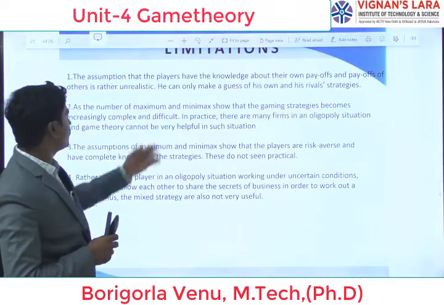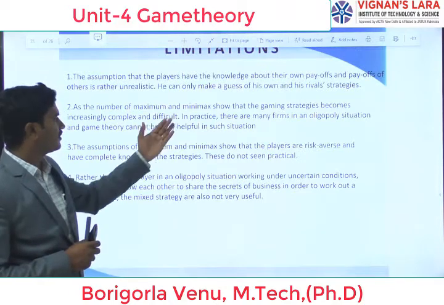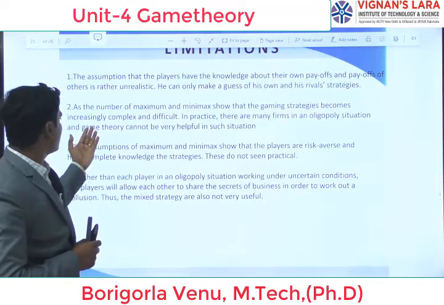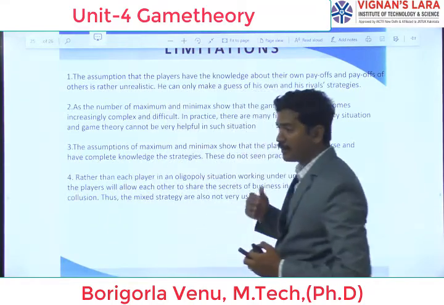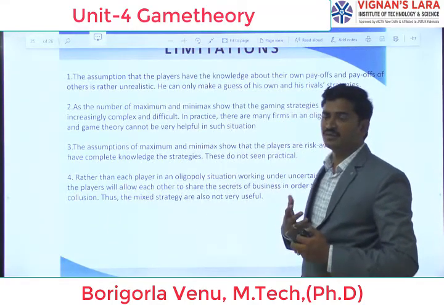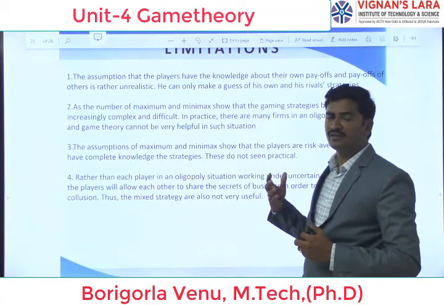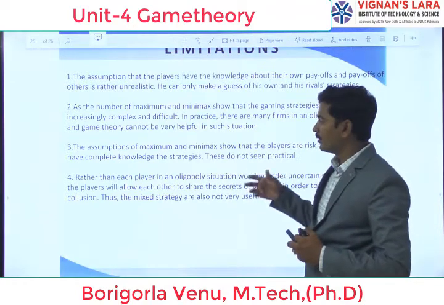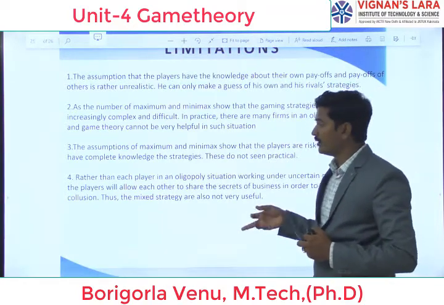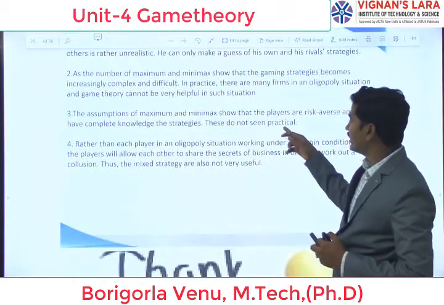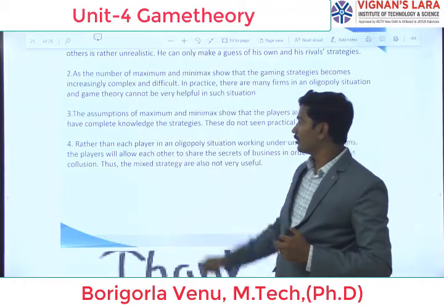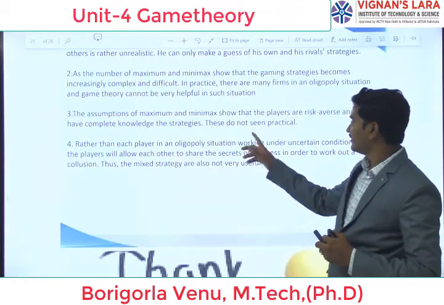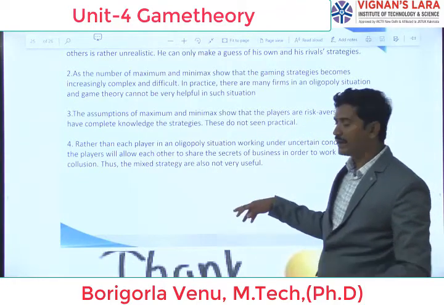Next, as the number of maximin and minimax strategies increases, the gaming strategy becomes increasingly complex and difficult. If we take a larger number of strategies, it is very difficult to win or gain in the game, and there are many losses. Then, the assumptions of maximin and minimax, that the players are risk averse and have complete knowledge of the strategies, do not seem practical.